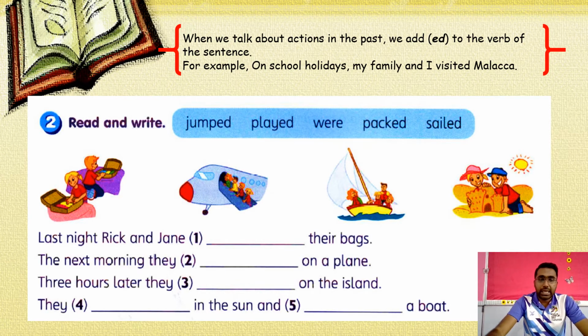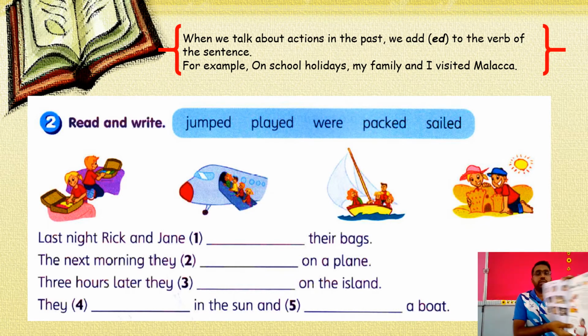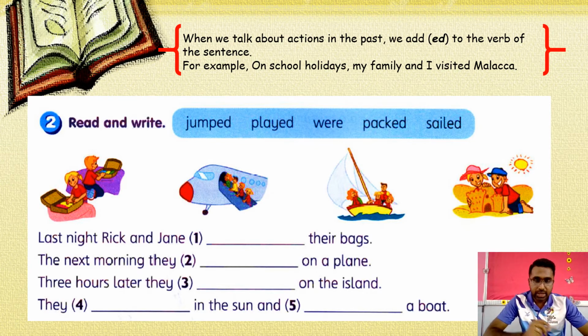For this exercise, we have 1, 2, 3, 4, 5. We have to guess the right answer. Last night, Rick and Jane blank their bags. Where can you find the answers? You have to refer to the lyrics of the song. Last night Rick and Jane packed their bags. The next morning they jumped on a plane.